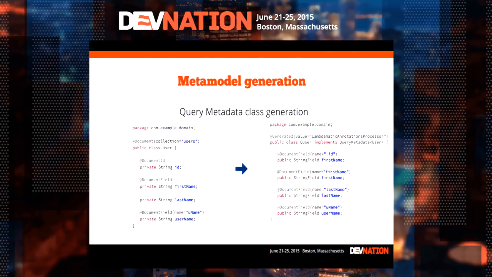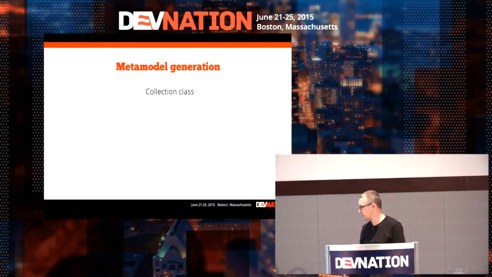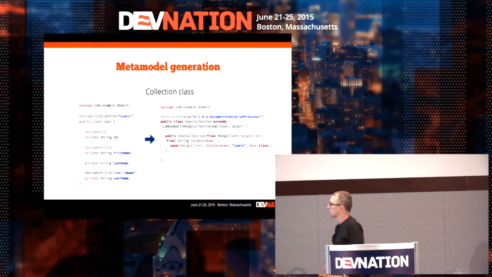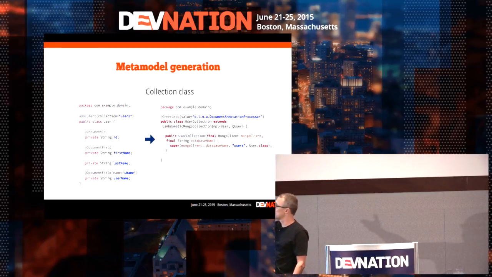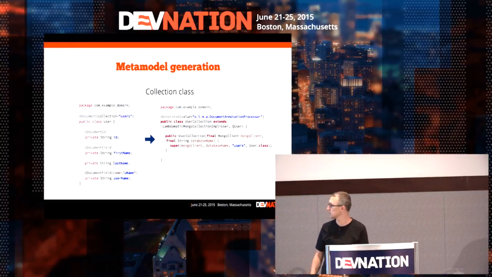Okay, so we have this metadata class that has been generated, and since we do class generation, we can do more than just metadata, so we can generate a class collection, which is something like this. It extends internal implementation from the library, so something like Lambda-matic Mongo collection EMPL.